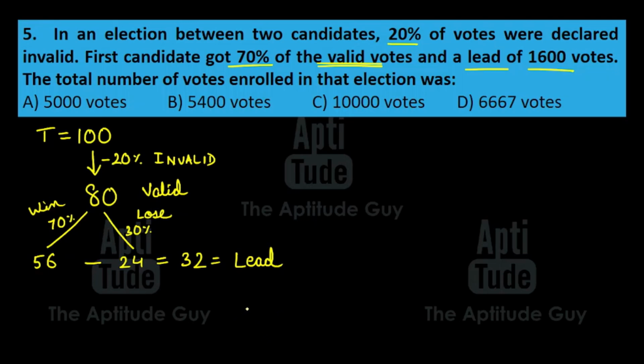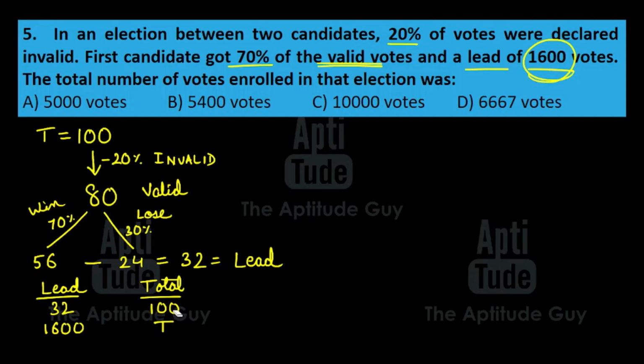And now we can of course solve it using the unitary method. That is, we have the lead and we have the total. Let's do it. When the lead is 32, the total was how much? The total was of course 100. Now what happens? When the lead is 1600 according to the question, when the lead is 1600, the total is how much?